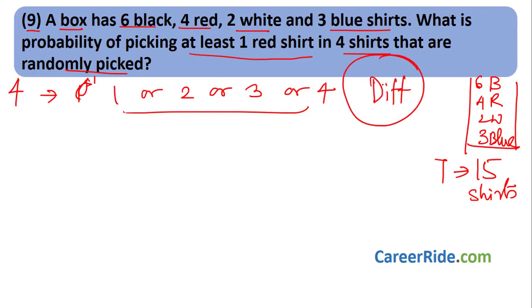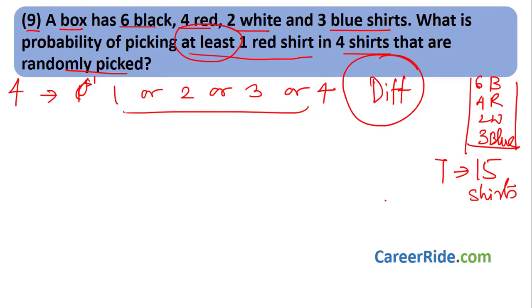Let us learn a new way. Okay, we have already learned this trick at the start, but let us apply it, see how to use it. Now whenever you see the word "at least", please remember, you can try to use this trick. What do you mean by at least 1 red shirt? That means that you can have at least 1 or 2 or 3 or 4 red shirts.